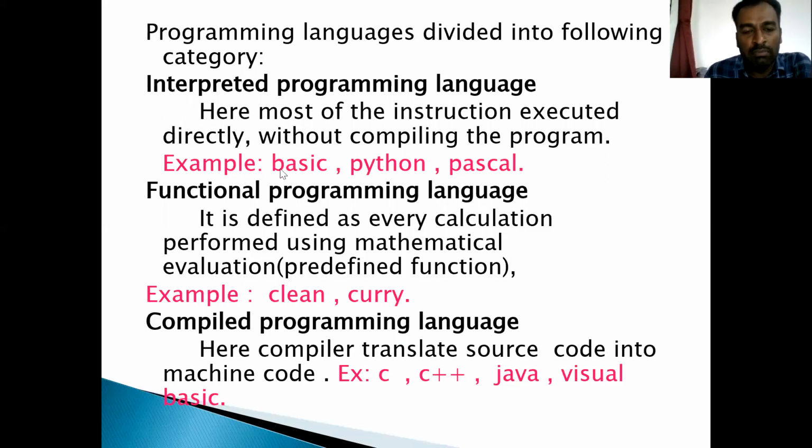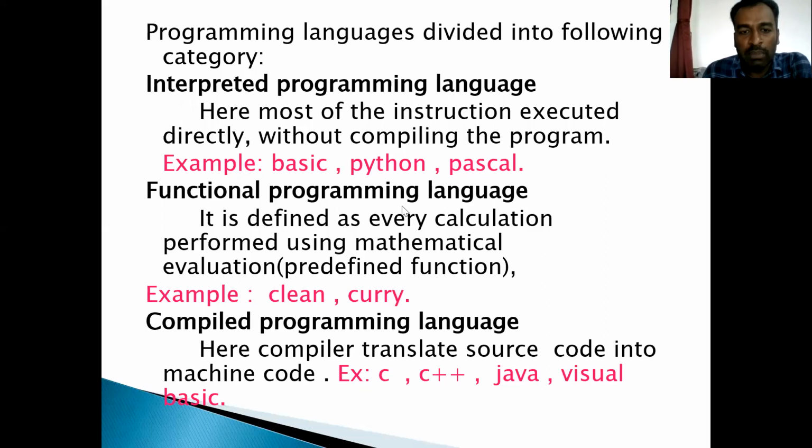Some examples of such programming languages are Basic, Python, and Pascal. So in Python, we write the code and it is directly interpreted. We don't need to compile this code.